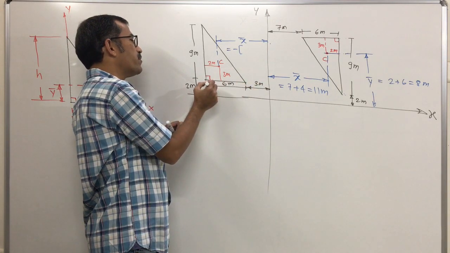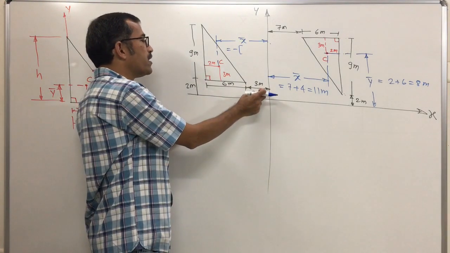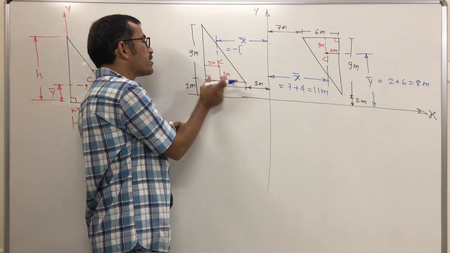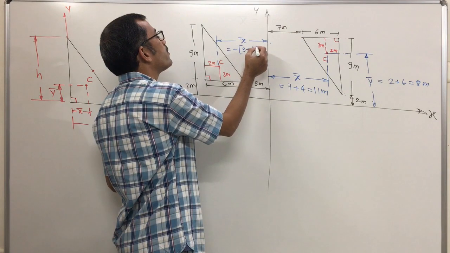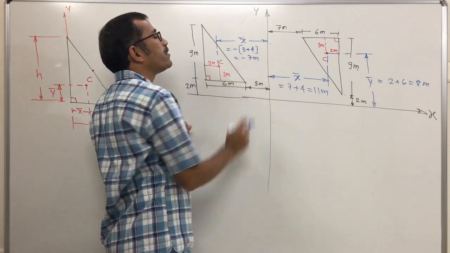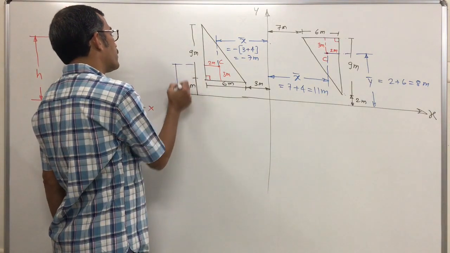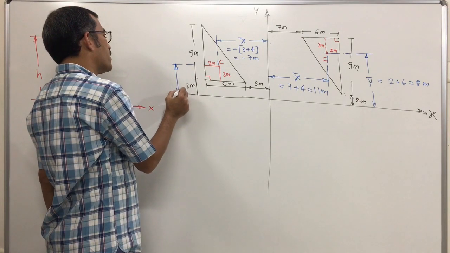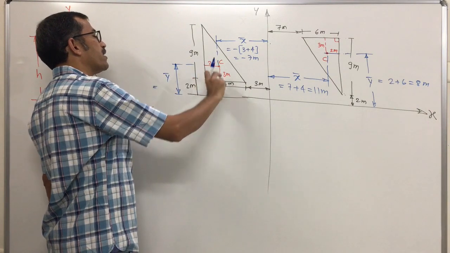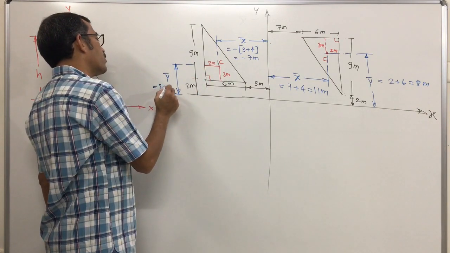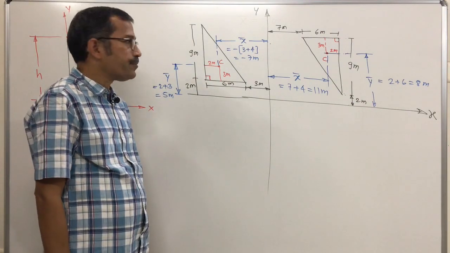Now this one is 3 meter. Total 3 plus 6 is 9 meter, minus 2, so 9 minus 2 is 7. Or, this total distance is 6 and this is 2, which means 4. 3 plus 4 is 7, so x bar is minus 7 meter. Clear? Y bar is the distance of the centroid from the x axis. Y bar is positive, so this is 2 meter. 2 plus 3 is 5 meter. Is it clear?